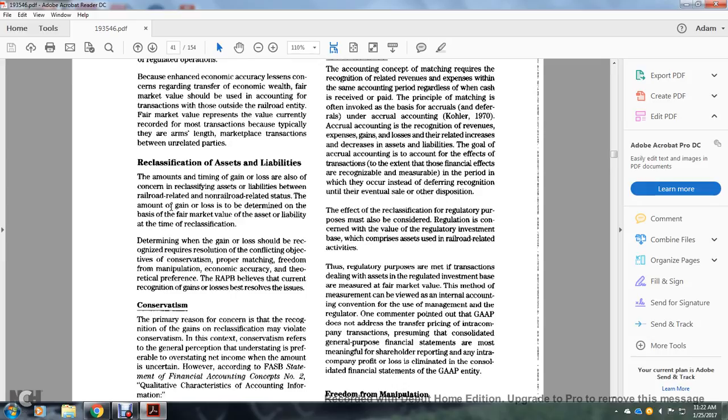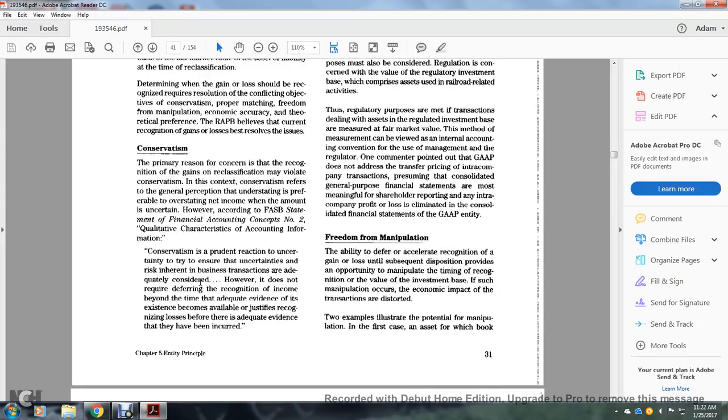Reclassification of assets and liabilities. The amount of the gain or loss concerning the reclassification of assets and liabilities between railroad-related and non-related status is to be determined on the basis of the fair market value of the assets and liabilities at the time of the reclassification. Determining whether the gain or loss should be recognized requires resolving conflicting objectives: conservatism, proper matching, freedom from manipulation, accuracy, and theoretical soundness. The railroad accounting principle believes the current recognition of the gain or loss best resolves the issue.